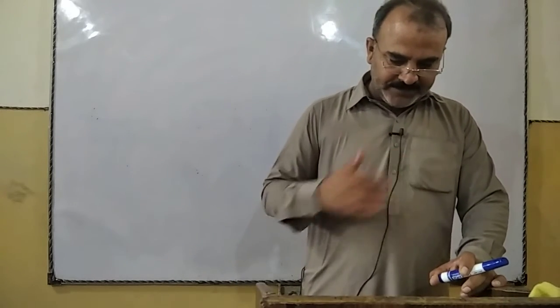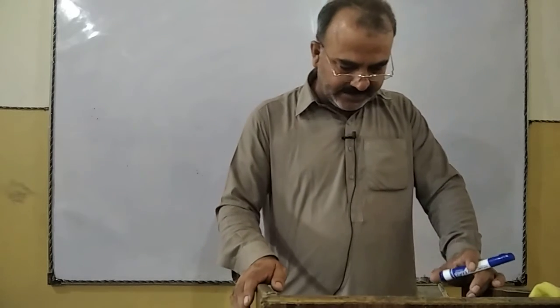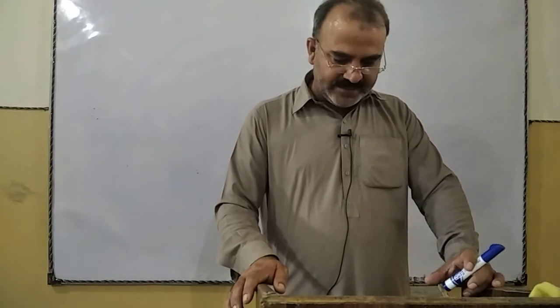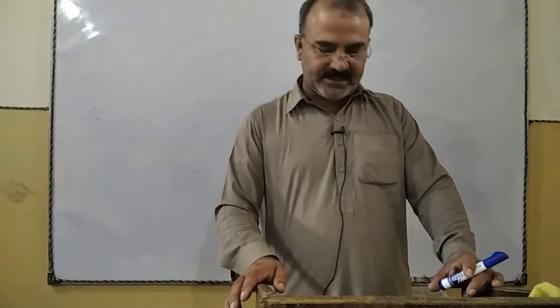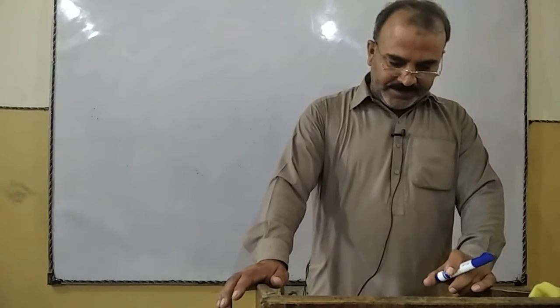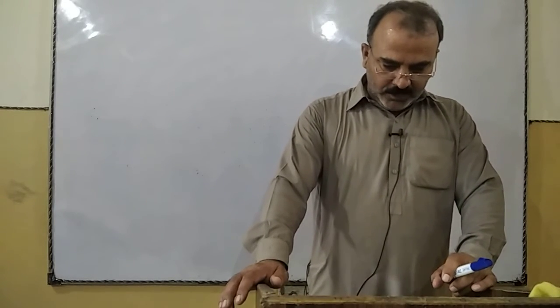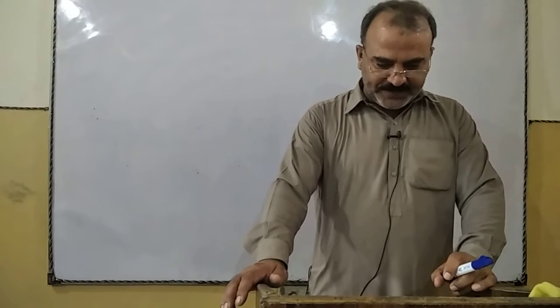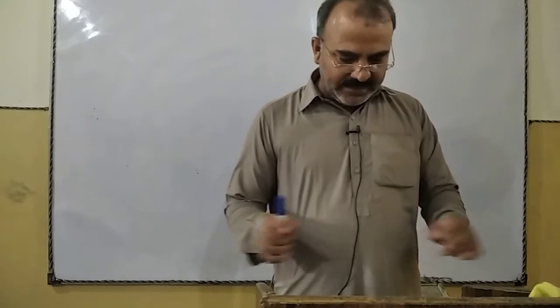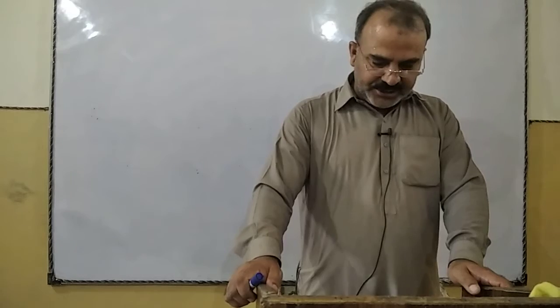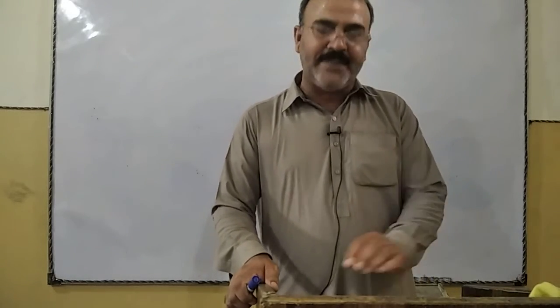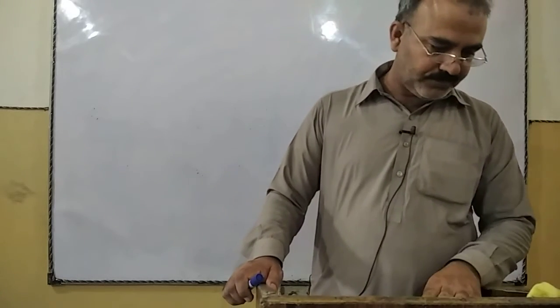Abstract nouns are formed from adjectives, as kindness from kind, honesty from honest. Then from verbs, as obedience from obey, growth from grow. And from common nouns, as childhood from child, slavery from slave.